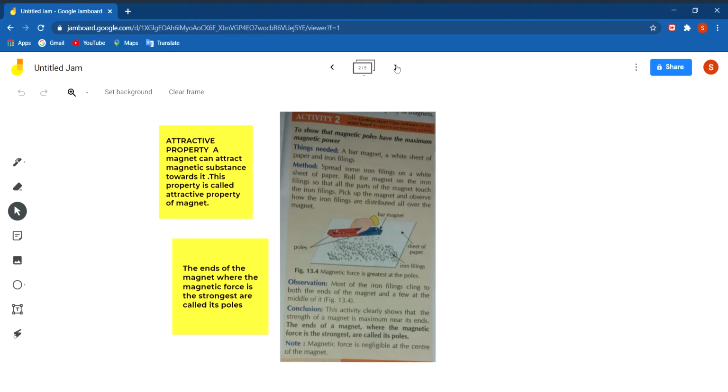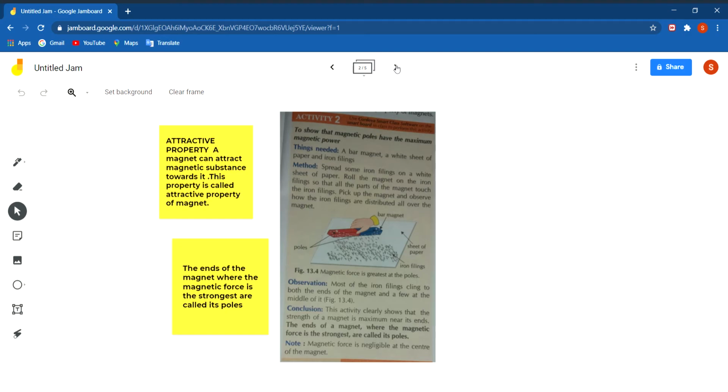Now you pick up the magnet and you will see that most of the iron filings are attached to the ends of the magnet, and a few iron filings are also attached to the middle of it, but most of them are at the ends. So from this we conclude two things. First, that a magnet attracts iron or magnetic substances. Secondly, at both the ends of the magnet there are more iron filings, so the magnetic force is strongest at the ends, and these ends of the magnet are called its poles.